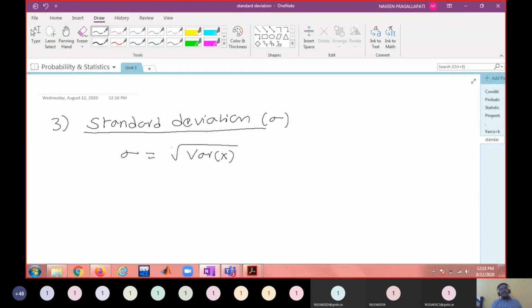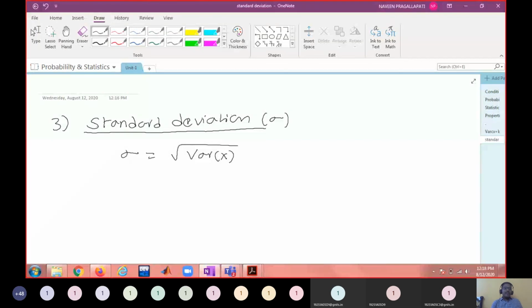Coming to properties of variance, variance of x plus k is nothing but variance of x. Variance of x is expectation of x minus mu whole square, which is e of x square minus e of x whole square. And variance of kx equal to k square into variance of x. So that is what we have done today.